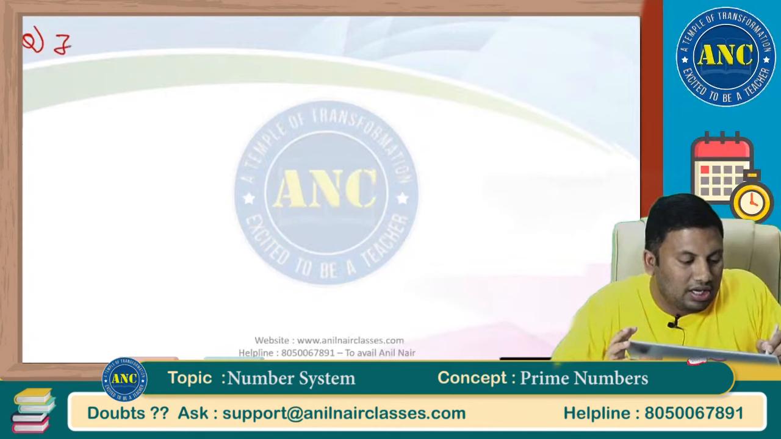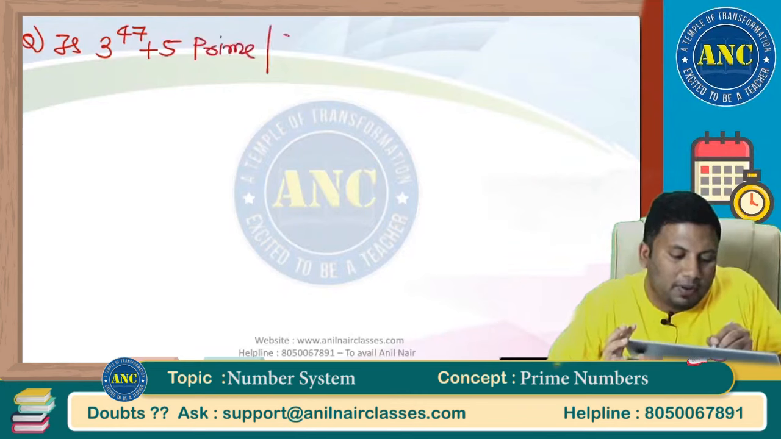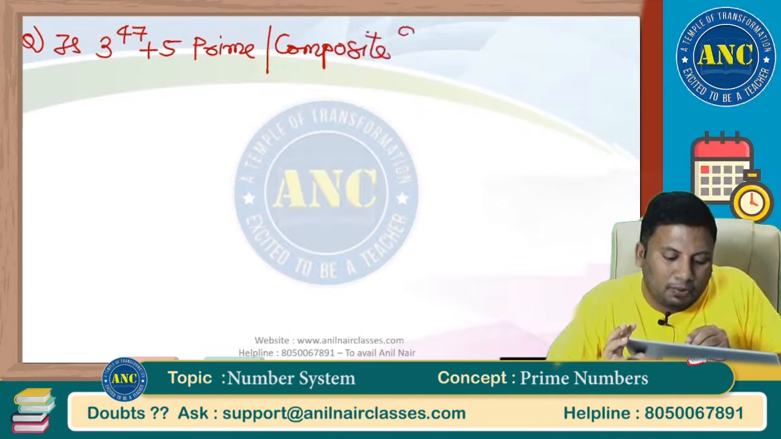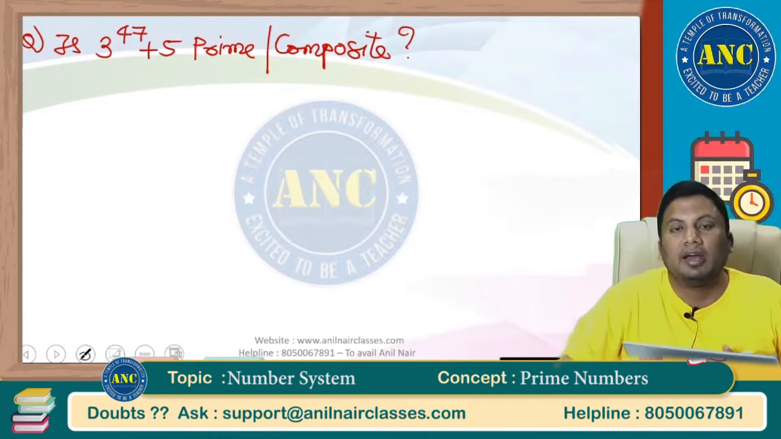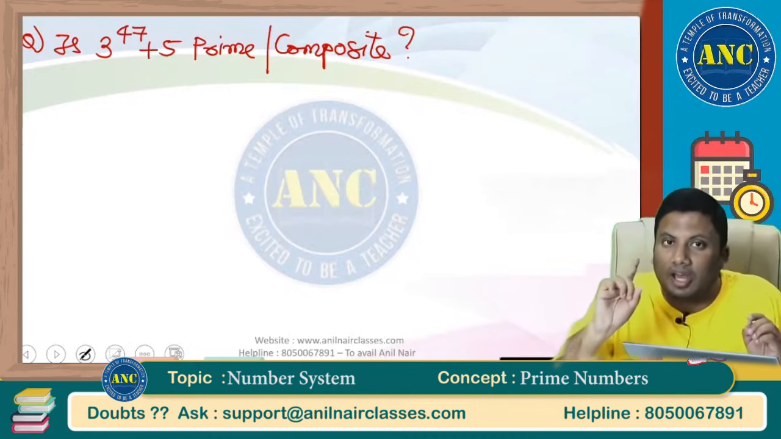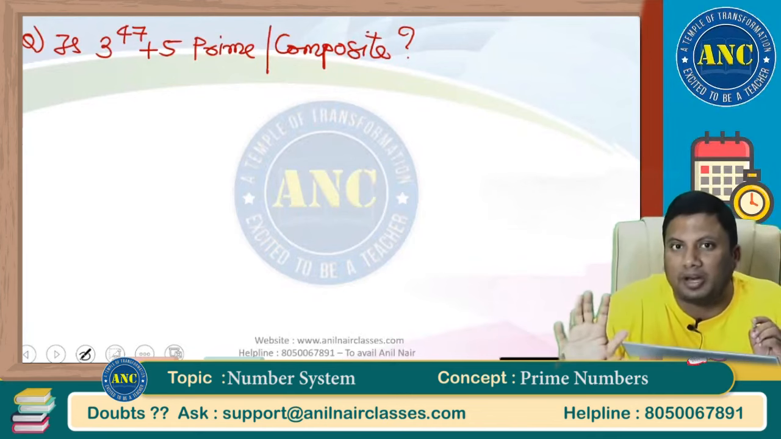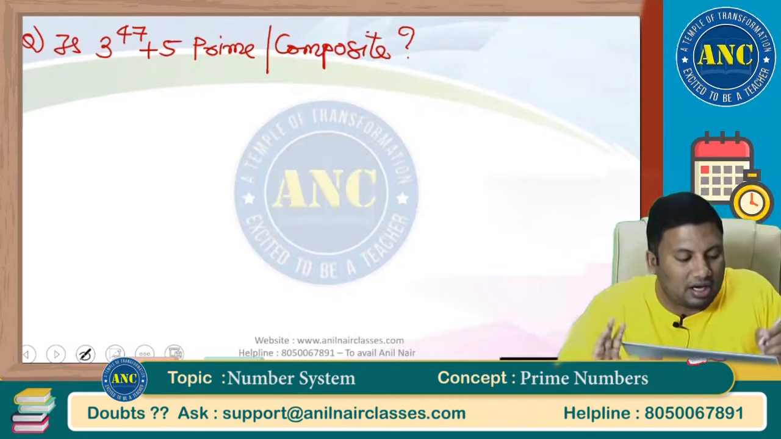First question is 3 power 47 plus 5. Is it prime or composite? Variety of questions we will discuss. Easy question. Rule number 1: except for 2, all the other prime numbers are odd numbers. Am I right? Use the concept of even or odd.